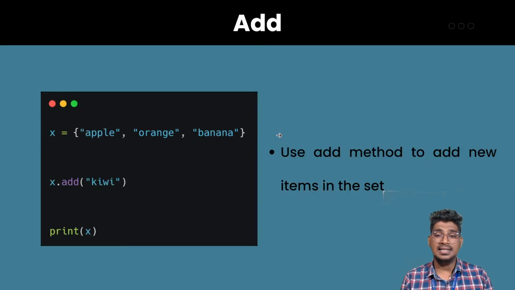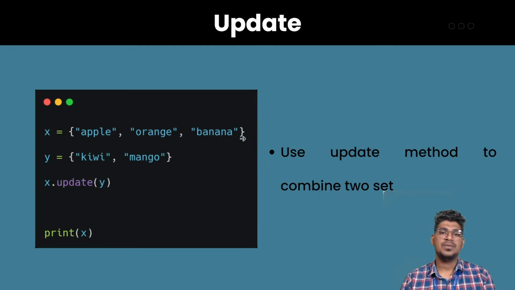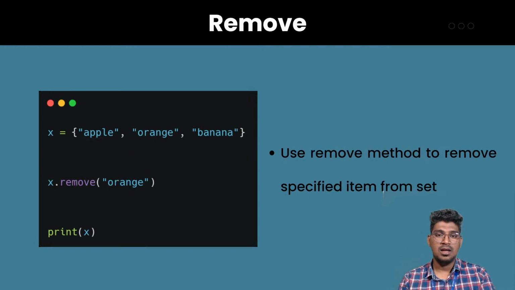Now adding an item: this is used to add a new item to the particular set. For example, apple, orange and also banana. This is one kind of set. The x dot add will help to add the item, and it is going to be added at the end of that particular set. Then update will help to combine two different sets. Then remove will help to remove the item.